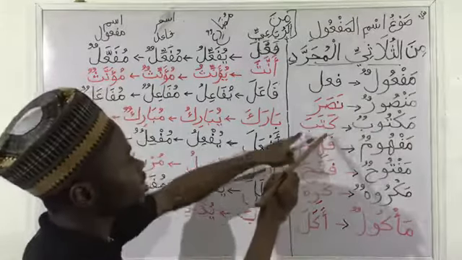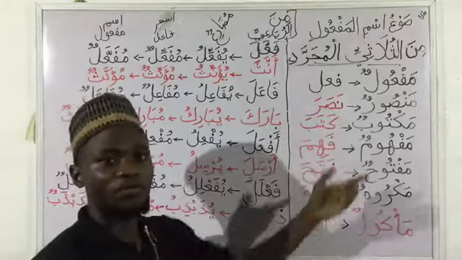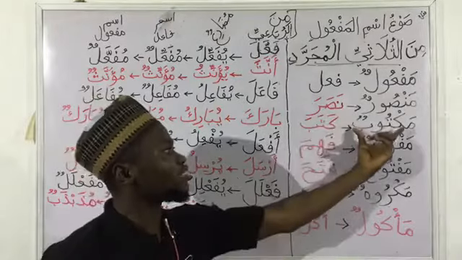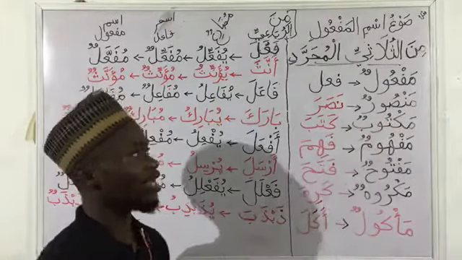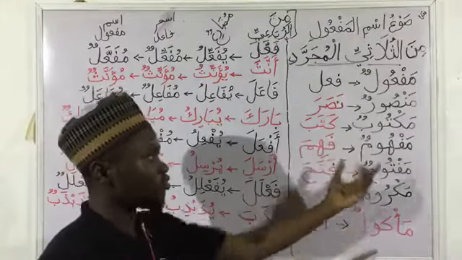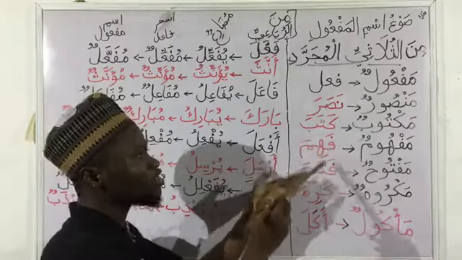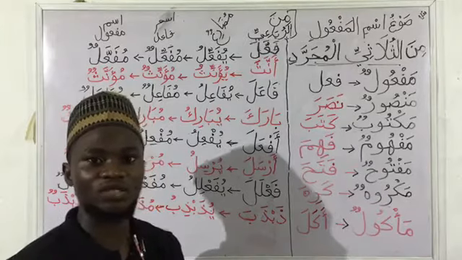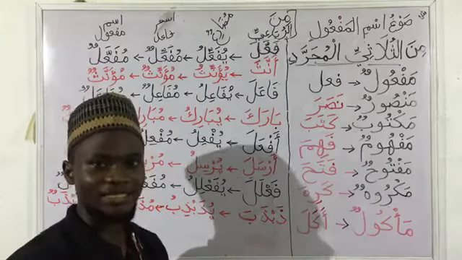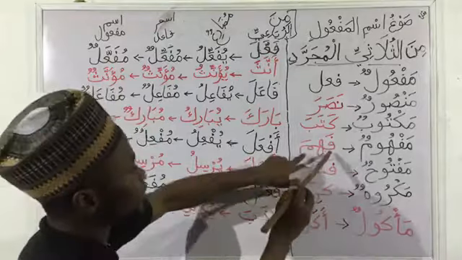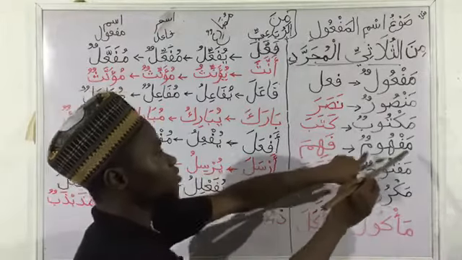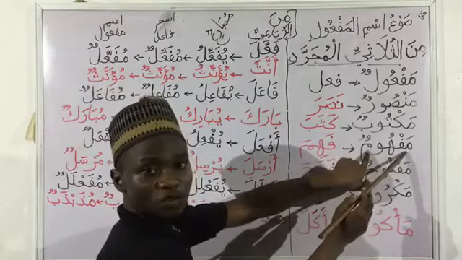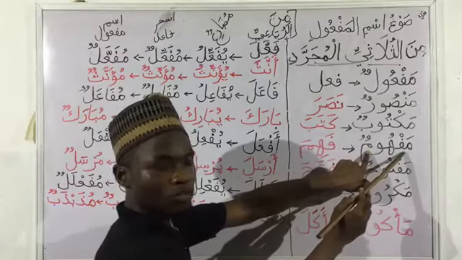Another example here is kataba, which means he wrote. Then we have maktubun, like it has been formed. So kataba means he wrote. Maktubun means the entity that was written. So it can be a note, a book, or anything that was written. We have fahima. The Ismu Maf'uul is mafhumun.